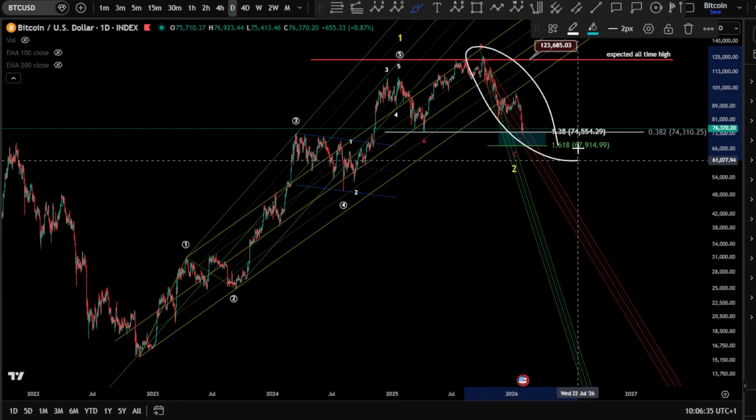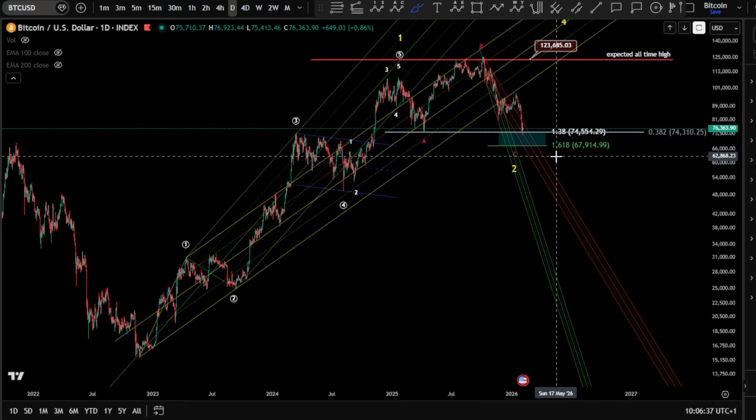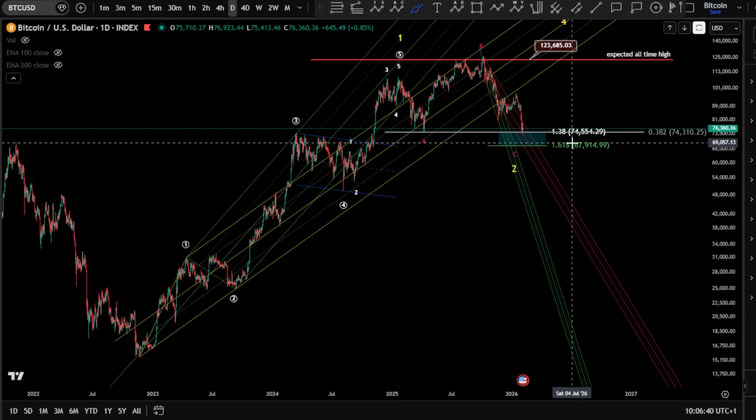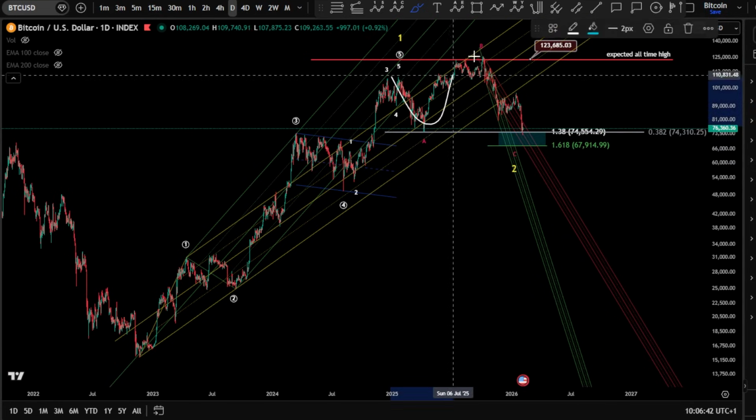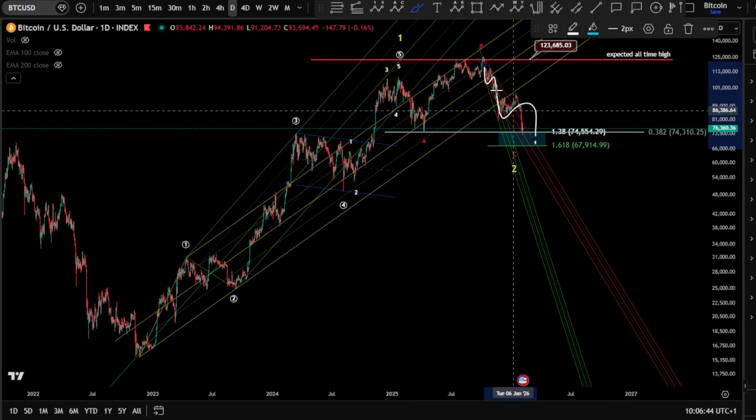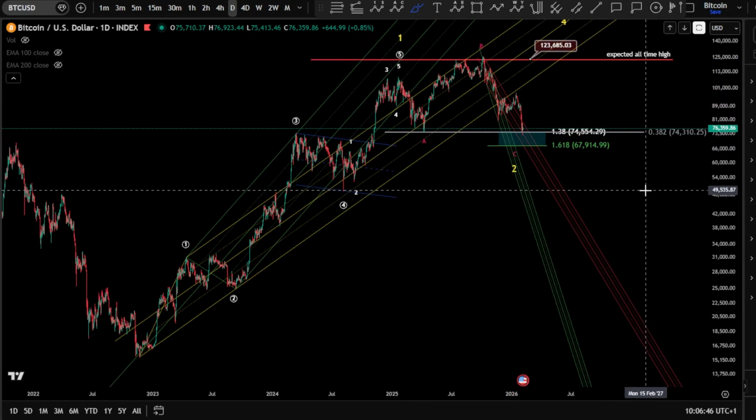It has to be 5 waves at the end. And it will hit the same target at the 1.618 for this expanding flat, whether it is an impulse or whether it is a diagonal.